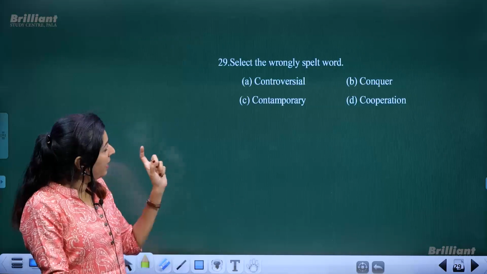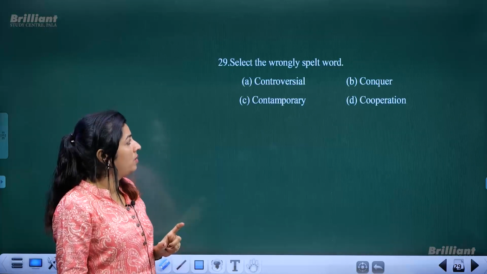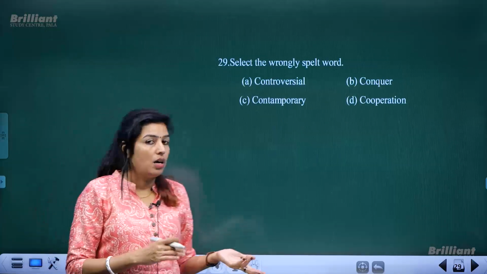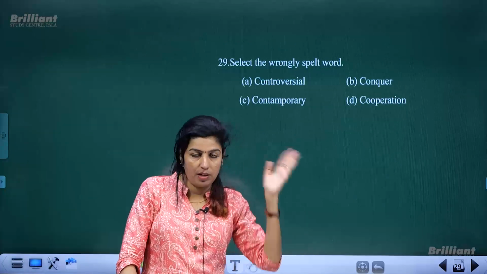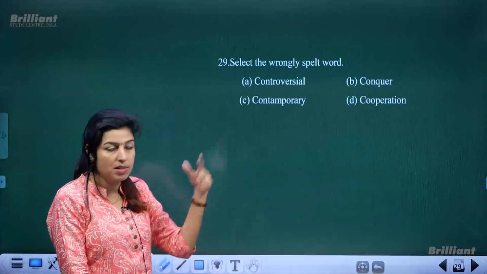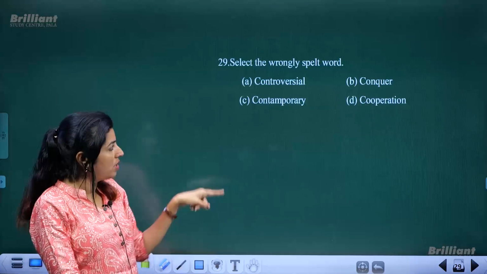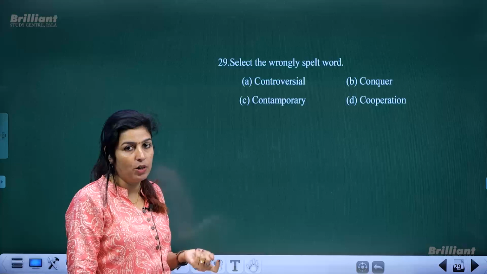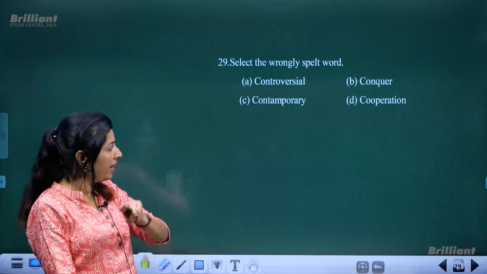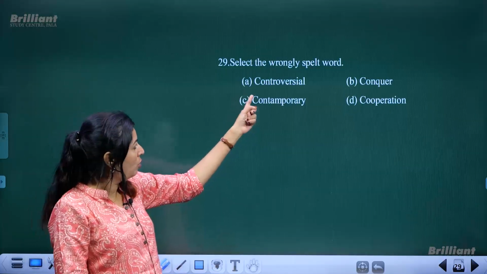Then select the wrongly spelt word. Once again, we are going back to the similar type of exercise which we have done in the first part. First few questions were similar. Select the wrongly spelt word. One of the words had been written with wrong spelling. You have to find it out. Three are right spelling, one is wrong.